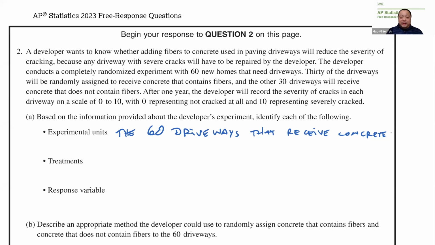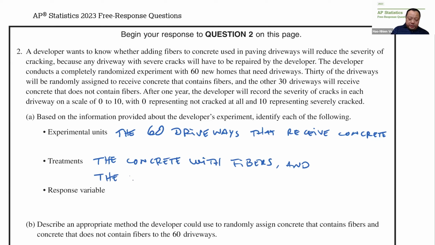In this case, it's kind of easy to see that, once you identify the driveways as the 60 driveways, then whatever they are getting is a treatment. So the treatments are the concrete with fibers, and the concrete without fibers.